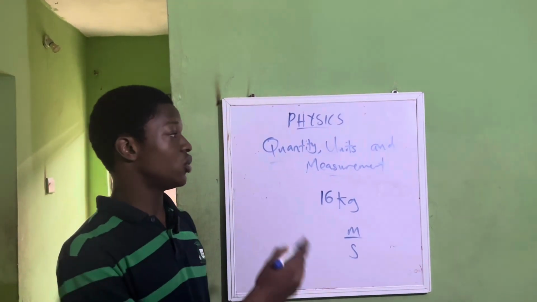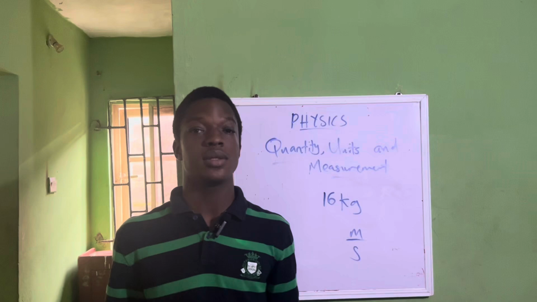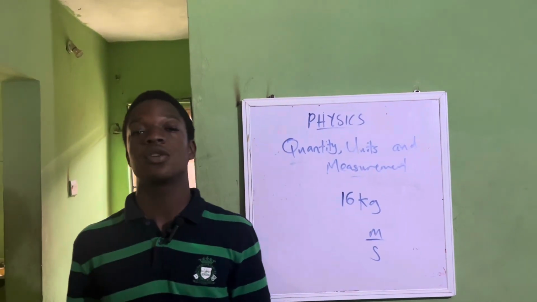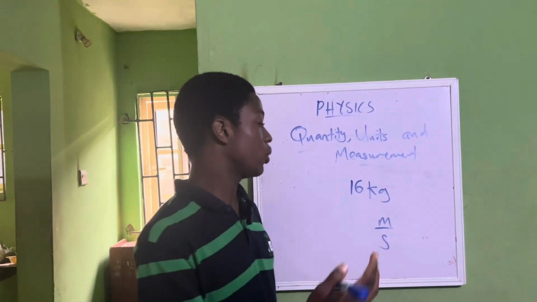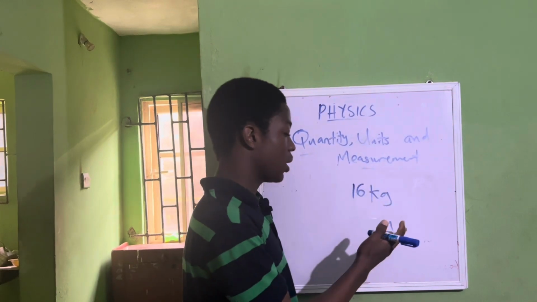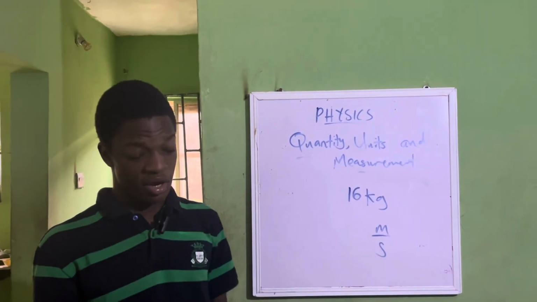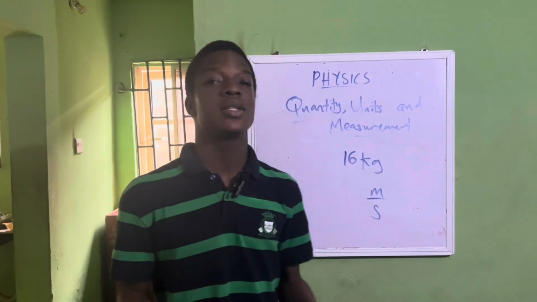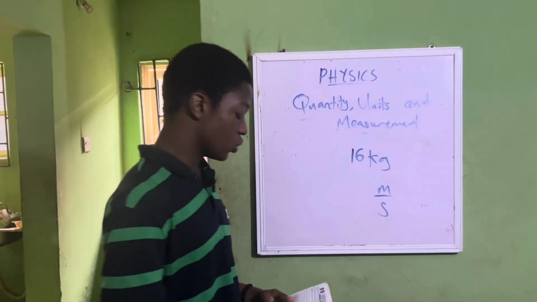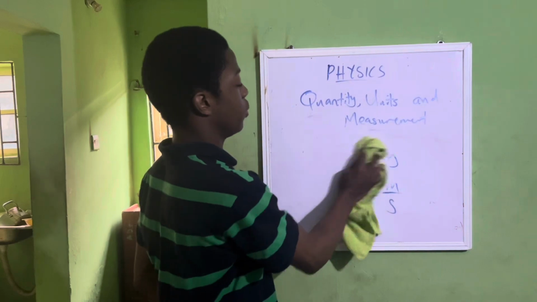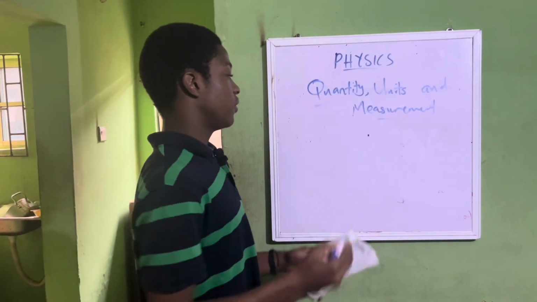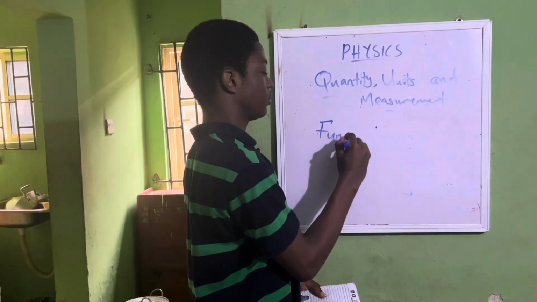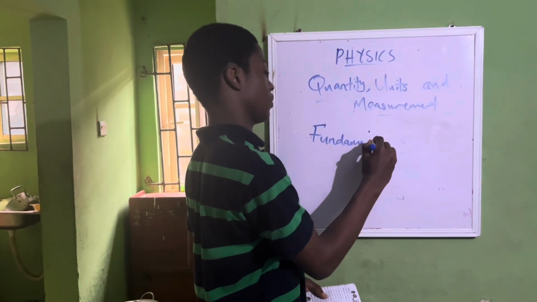Next up, we have measurement. We know what measurement is. Measurement is the process of measuring something. So units can be kilogram, meter, or second. Up next, we have fundamental units, fundamental quantity, derived units, derived quantity. So let us go to fundamental quantity.